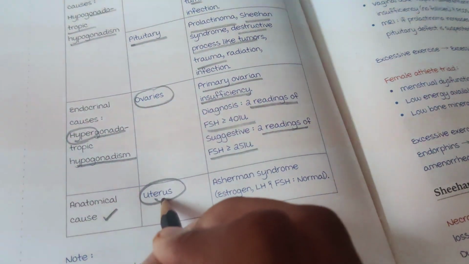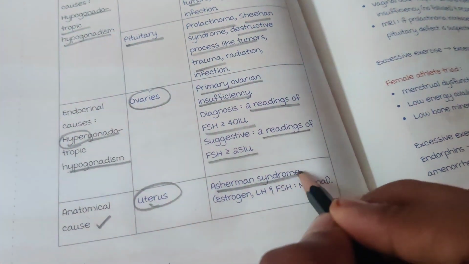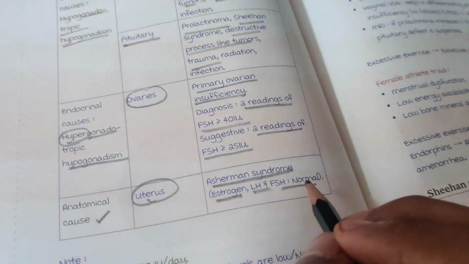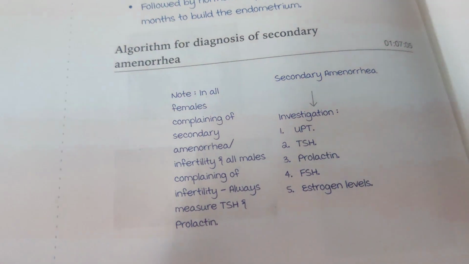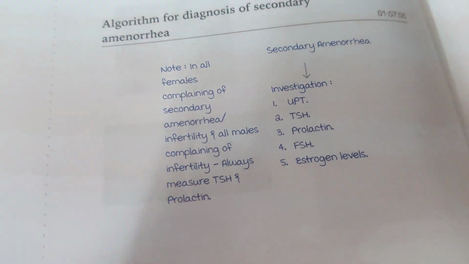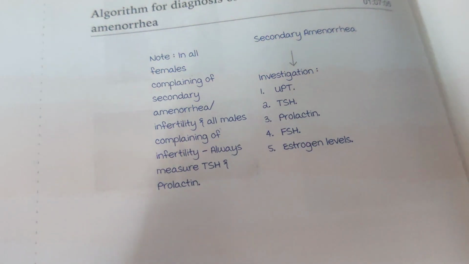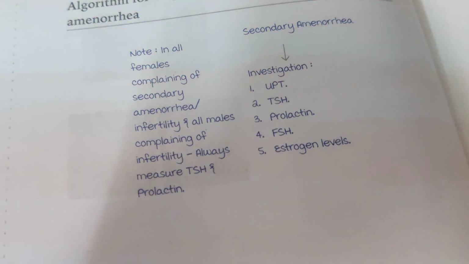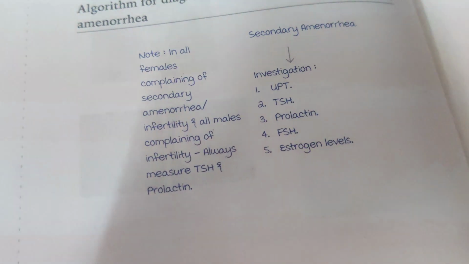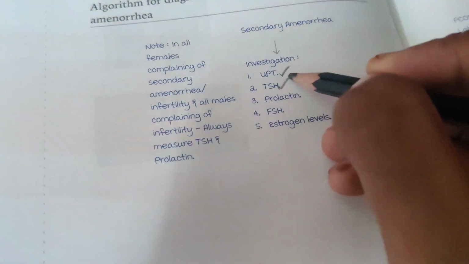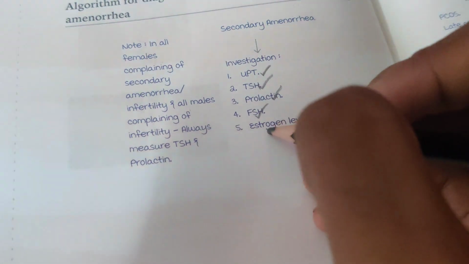Anatomical cause is nothing but the uterus. That is Asherman syndrome, where estrogen, LH and FSH are all normal. The algorithm for diagnosis of secondary amenorrhea: in all females complaining of secondary amenorrhea or infertility, and all males complaining of infertility, always measure TSH and prolactin. Secondary amenorrhea investigations of choice are urinary pregnancy test, TSH, prolactin levels, FSH and estrogen levels.